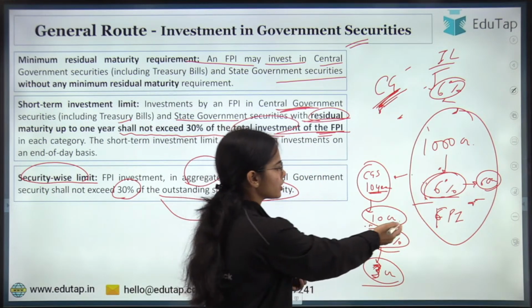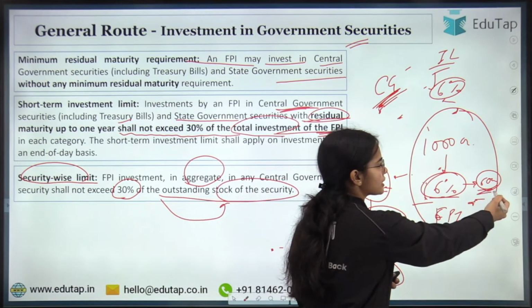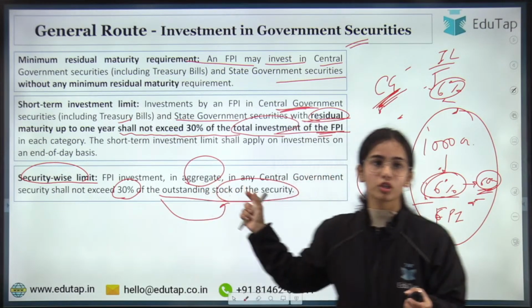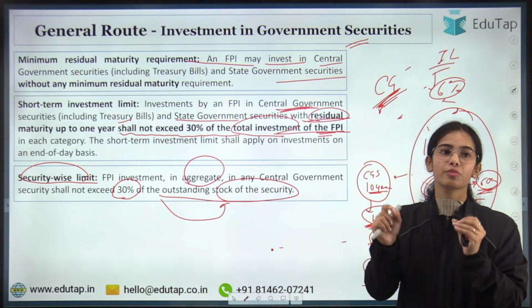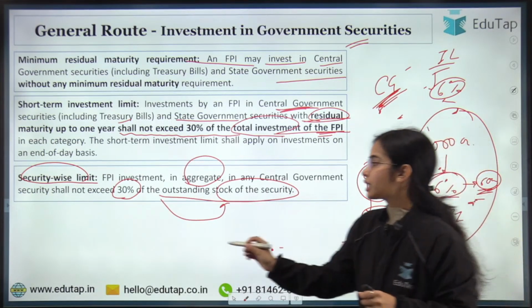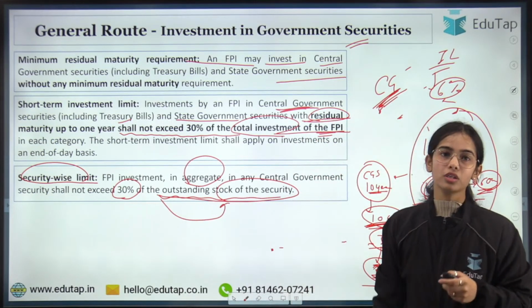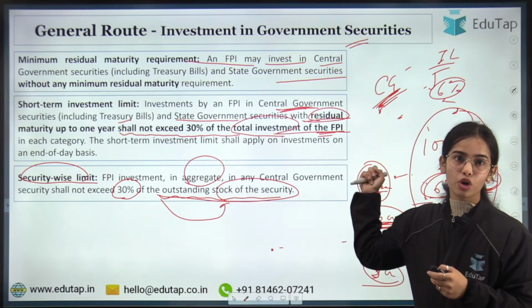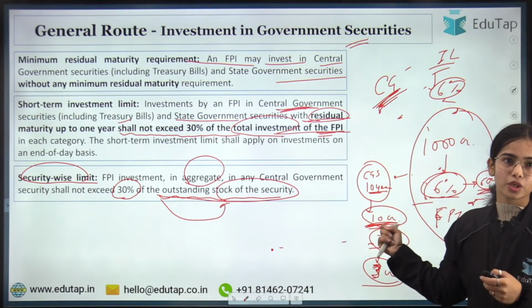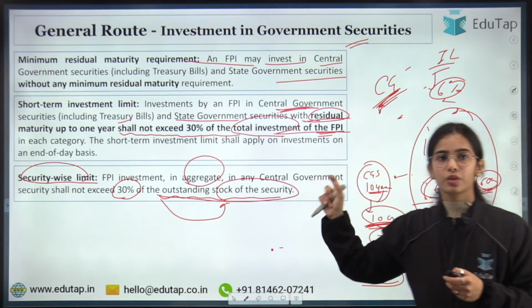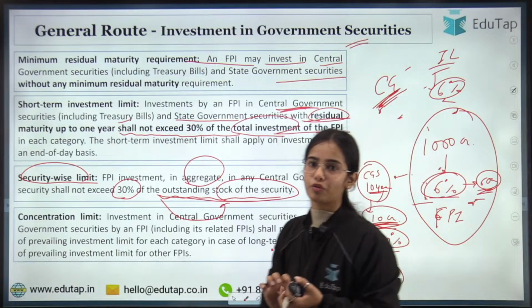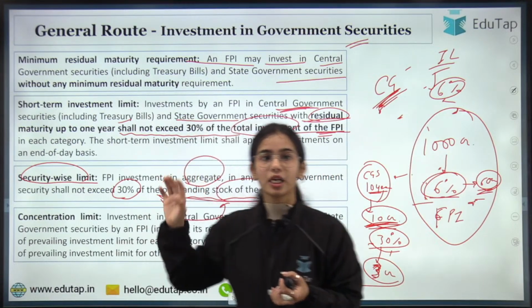Otherwise, you can invest the whole of 10 crores also, no? Limit is 60 crore. But for the FPI investment in total, in any single central government security shall not exceed 30% of the total stock of the security. So if the total stock of the central government security was only 10 crores, only 30% is available for the foreign portfolio investors. Got it? Now, concentration limit.